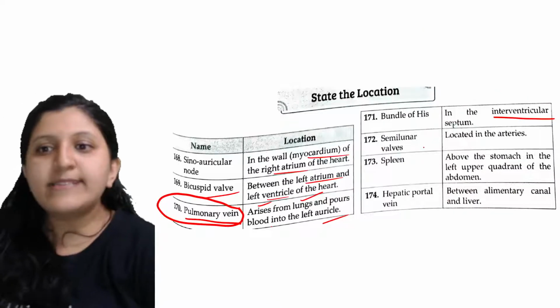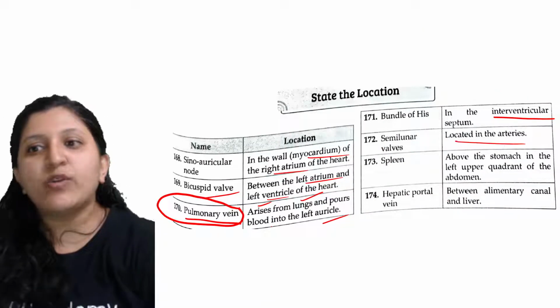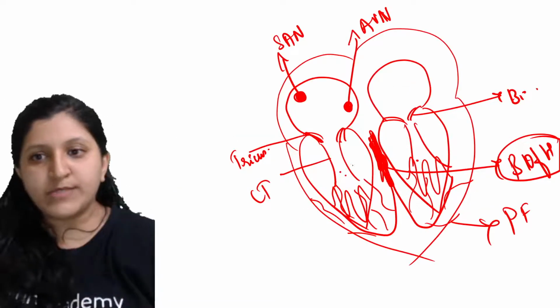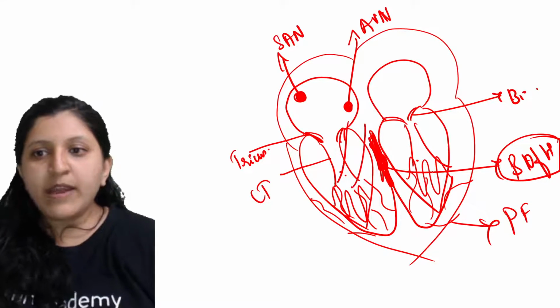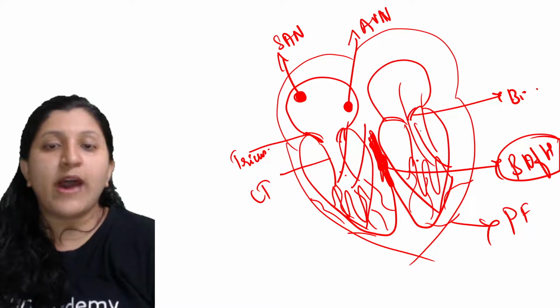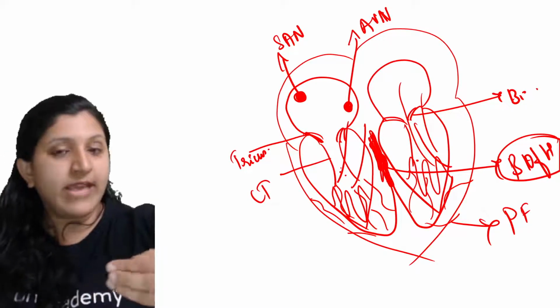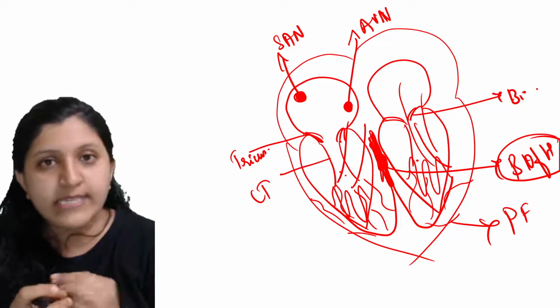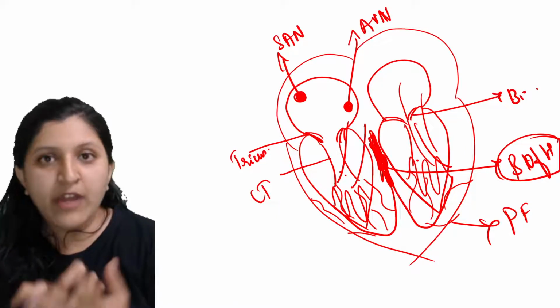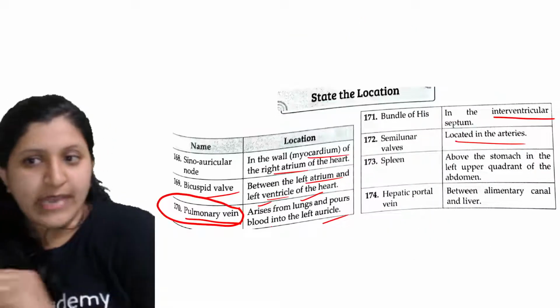Okay. So next is the semilunar valve. So this is located in the artery. Here the pulmonary artery is there, here the aorta is there. So the aorta is also an artery. So if in general they are asking where exactly the semilunar valve is present, you can just write this one.